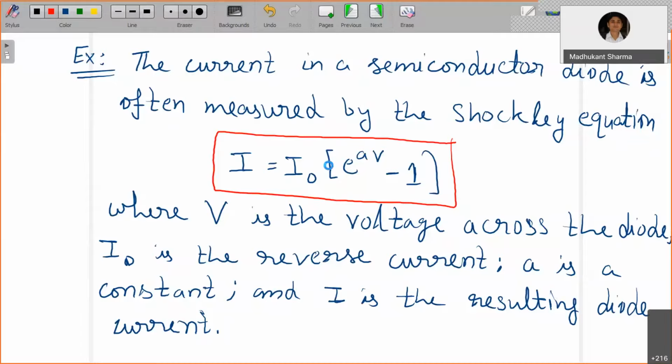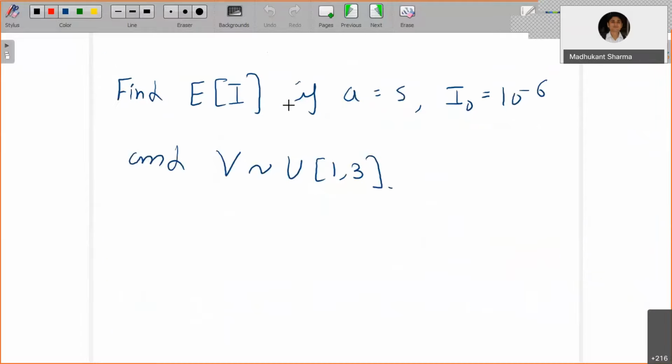So it is given that A is equal to 5, I naught equals 10 to the power minus 6, and V follows a uniform distribution over the interval 1 to 3. You are supposed to identify the expected value of I. Now, the hint here: I is nothing but I naught times e to the power AV minus 1.